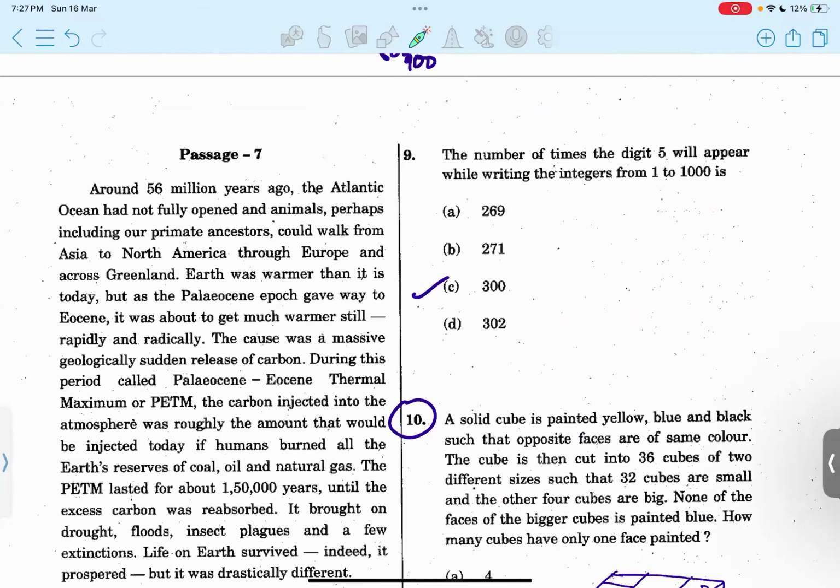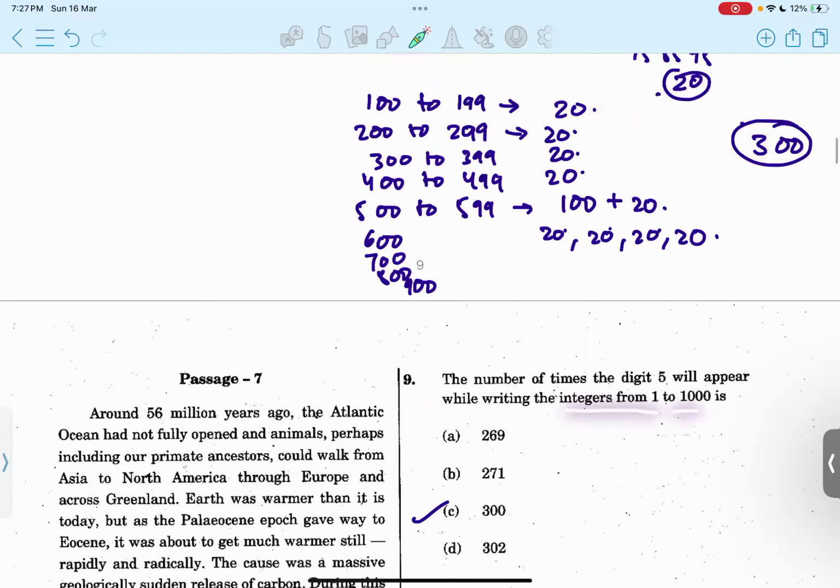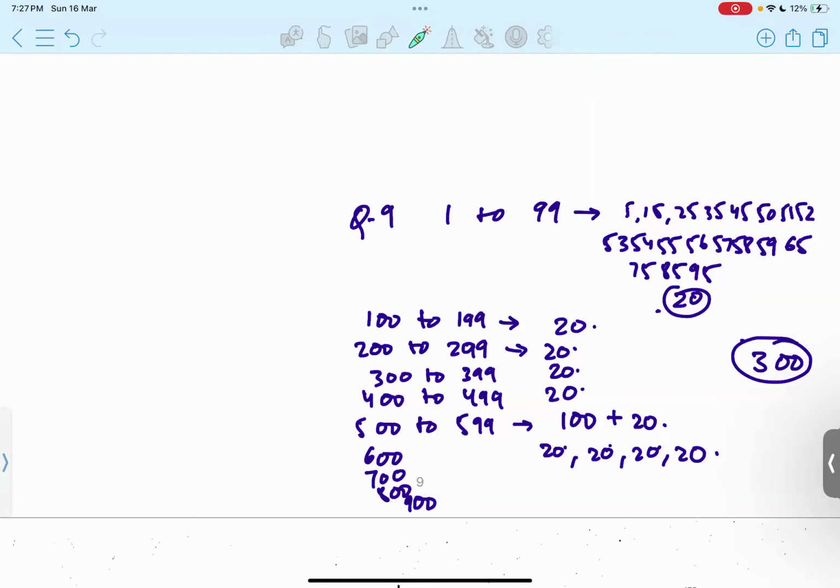The number of times digit 5 will appear while writing the integers from 1 to 1000. In this, we'll take a set of 100 numbers. So for 1 to 99, we'll calculate how many times 5 will be there. It will be 20 times. So it remains the same for every group of 100 numbers.